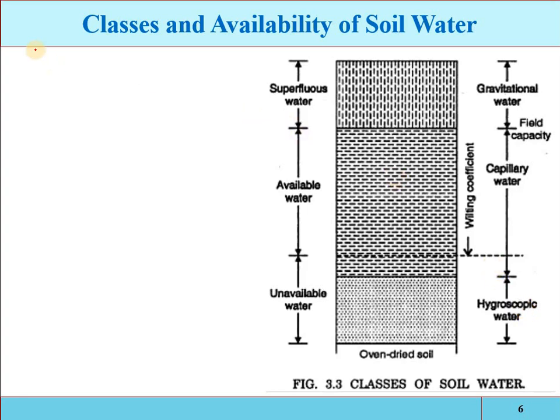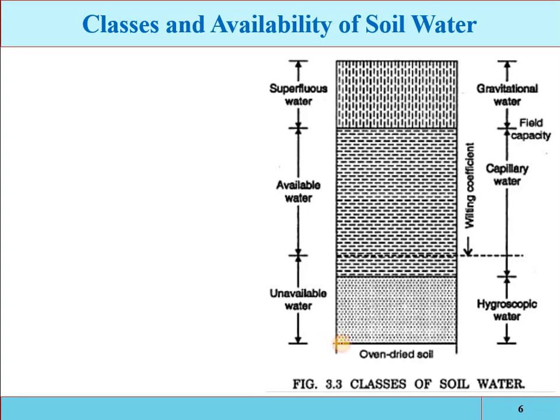That is the basic requirement of irrigation, and the most important parameter in the designing, planning and management of any engineering structure. So for that purpose, first we have to know about the classes and availability of water.